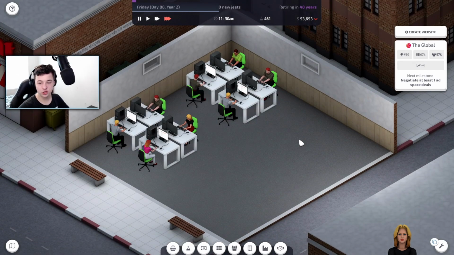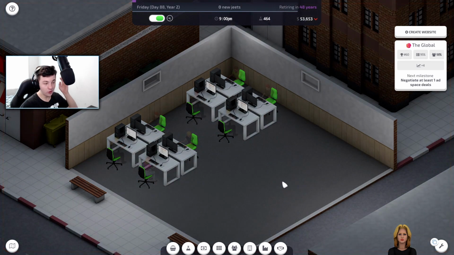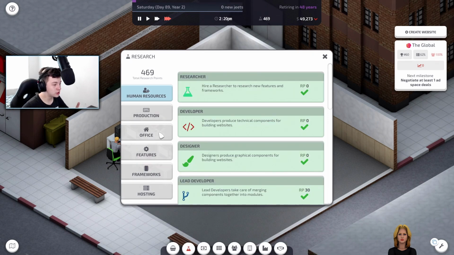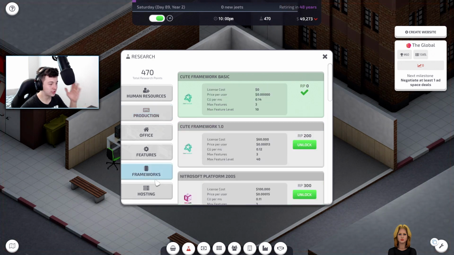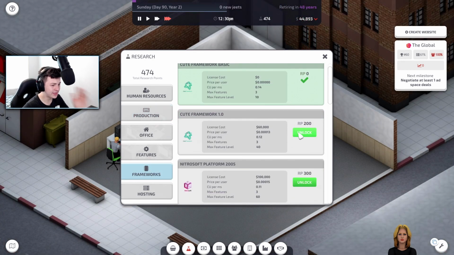But we need to do a couple of things. I've got a list of what I want to do in today's episode. Let's have a look at doing one thing first. We need to go to research. We don't need to go to production. It's called frameworks. Now, I want to get the next framework on here.